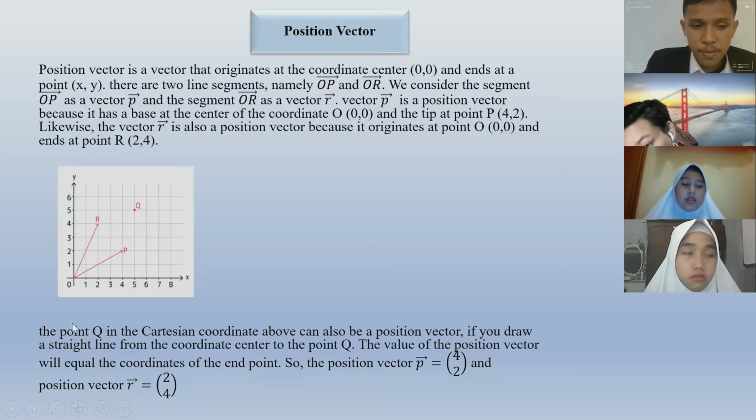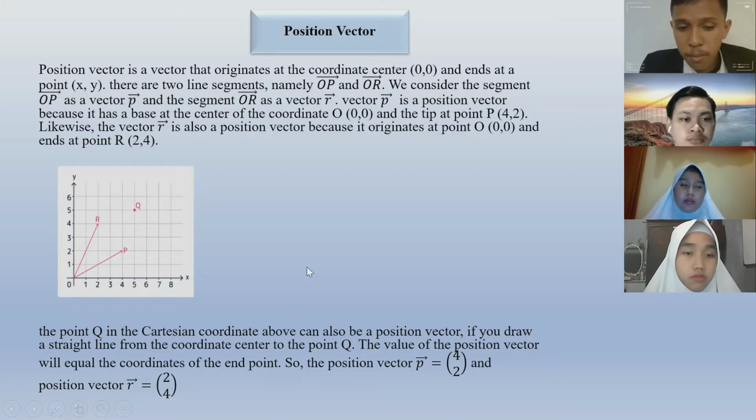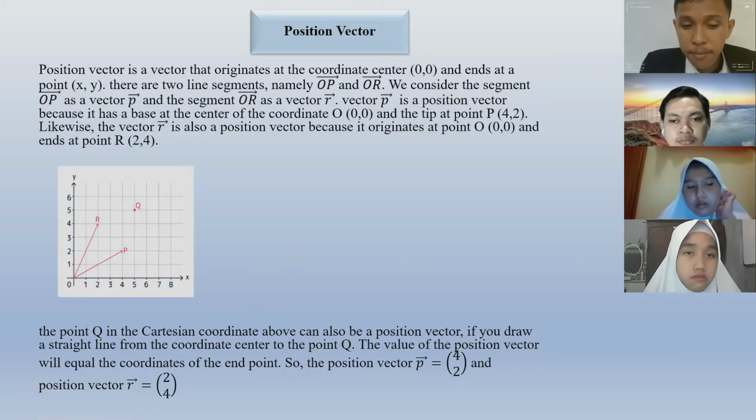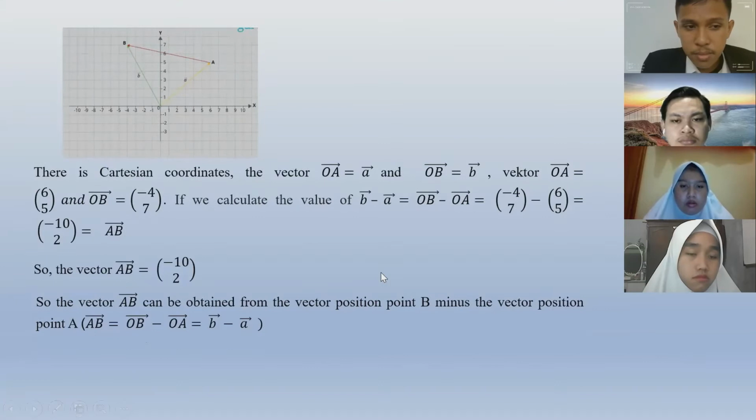Look at this. A point in the Cartesian coordinates above can also be a position vector. If you draw a straight line from the coordinate center to the point, the value of the position vector will equal the coordinates of the endpoint. So vector P is in brackets 4 and 2, and position vector R equals in brackets 2 and 4. There is the Cartesian coordinate.